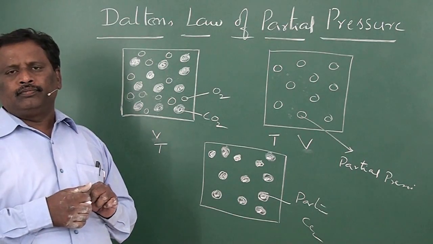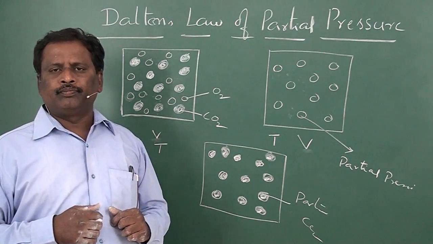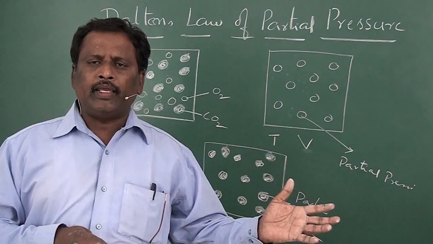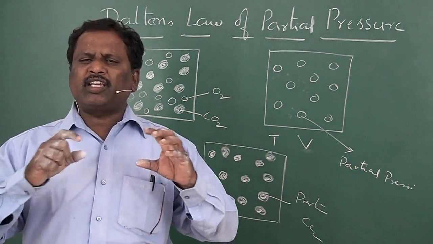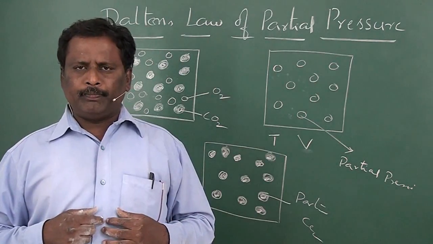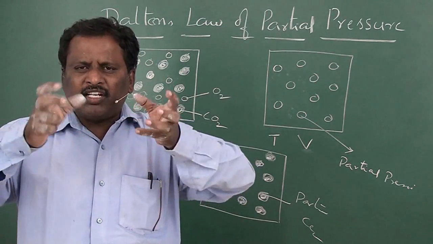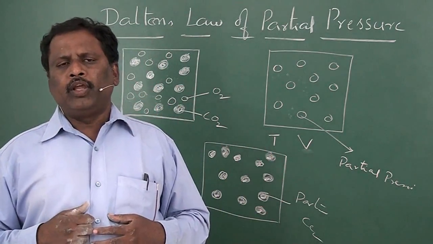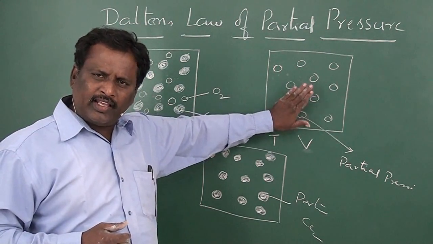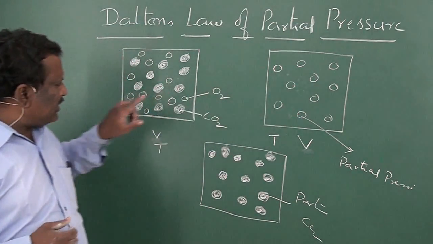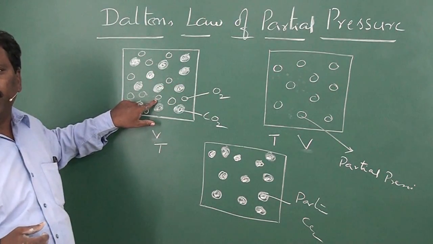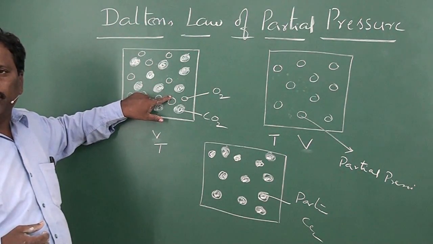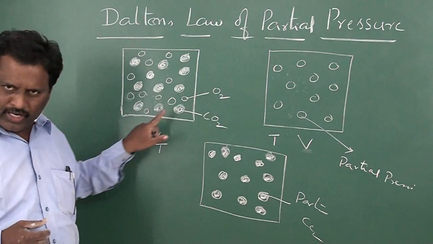We know that when the gases are present as a mixture, the movement of one component's molecules is not affected by the other gas molecules. That means each gas behaves independently. So the molecular collisions made by the gas molecules on the walls of the container are the same whether the gas is present in a separate container, or present as a mixture combined with other molecules and occupying the same volume at the same temperature.